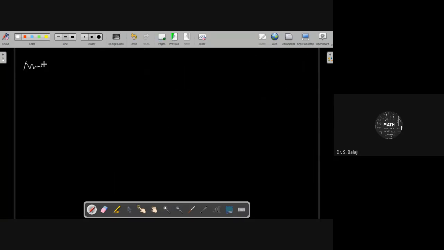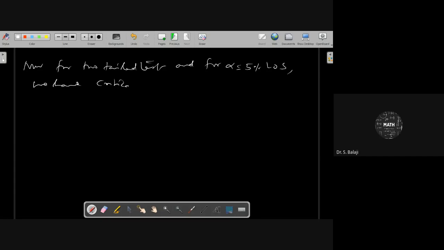For the two-tailed test and alpha equal to 5% LOS, we have the critical value Z alpha equal to 1.96. All of you know that the critical value is 1.96.